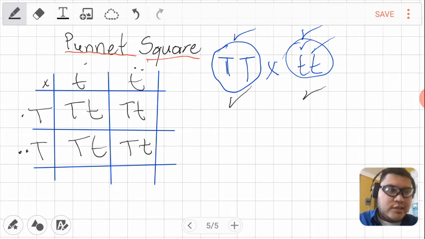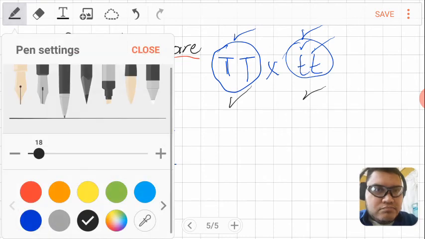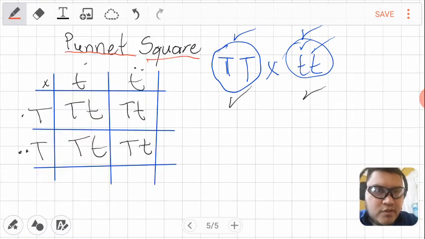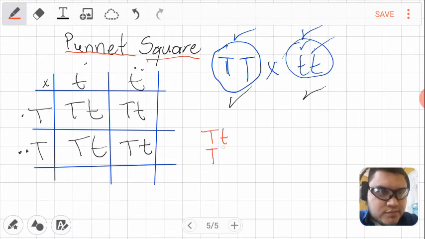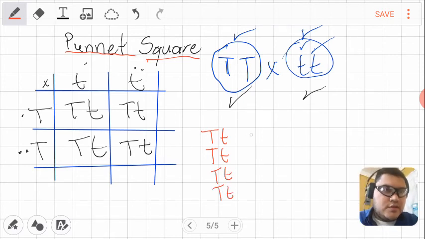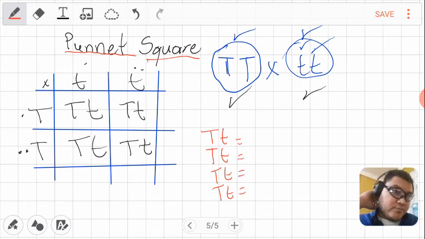Now it's time to write the information. To write it, you are going to do a short exercise like this. First, you are going to write the fractions and the percentages. 1, 2, 3, 4. All of them are heterozygotes. Now I'm going to write the fraction and the percentages. Remember that they represent 100%. So I have to divide 100 in 4 parts.